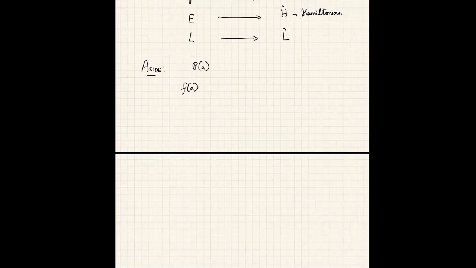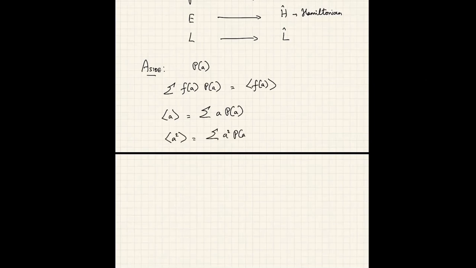And the way you calculate the average value of this quantity is by taking the sum over all the participants and multiplying it by the probability distribution. So this we called the average value, which we denote by some angular bracket. For example, the average age of all the people in the system would be the age of every person multiplied by the probability of occurrence of this particular age. The average age squared would be the sum of a squared times p of a, and so on and so forth.